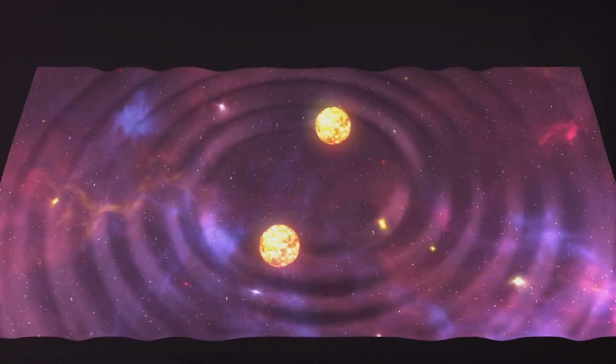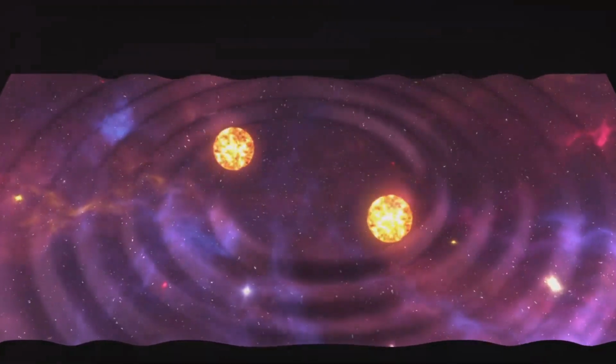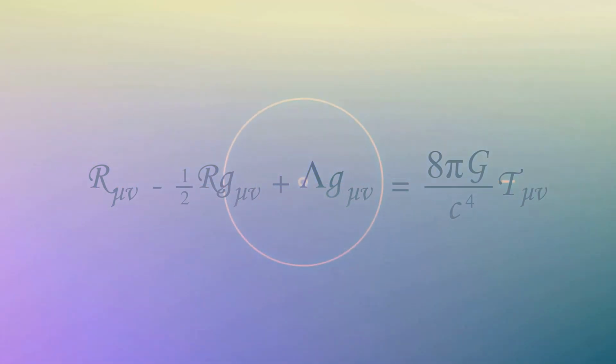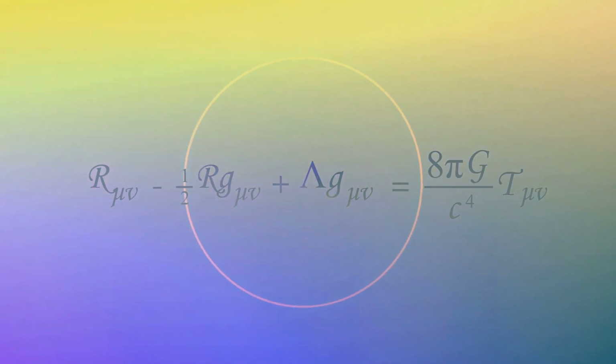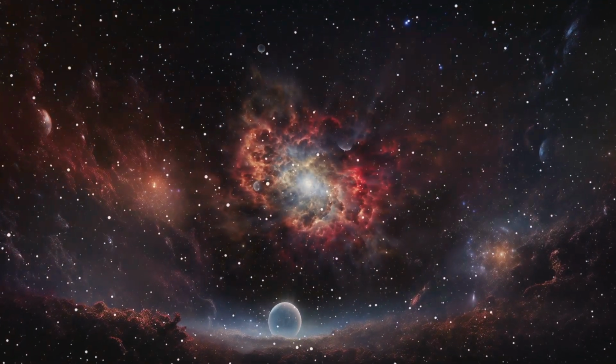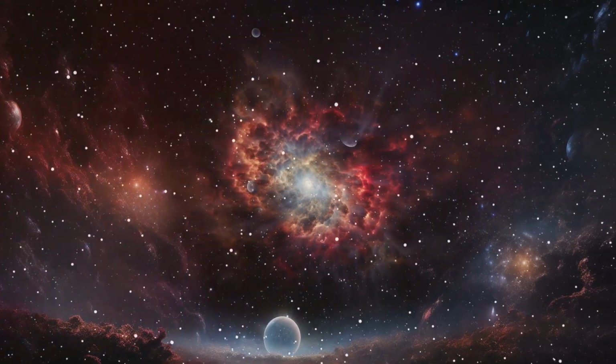Gravitational wave detectors such as LIGO and Virgo have already made groundbreaking discoveries like detecting the collision of black holes. These observations could potentially reveal subtle effects predicted by loop quantum gravity, offering indirect evidence for the theory. Similarly, precise measurements of the CMB could uncover signs of quantum gravitational effects from the early universe.